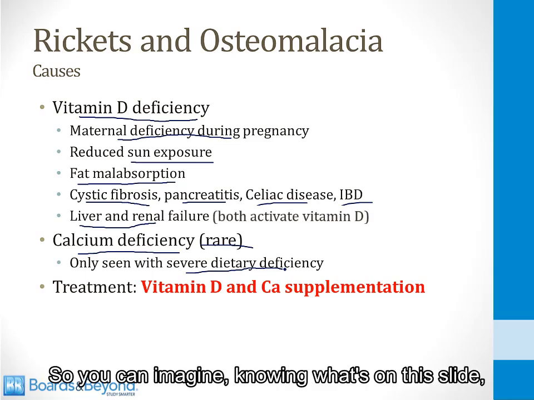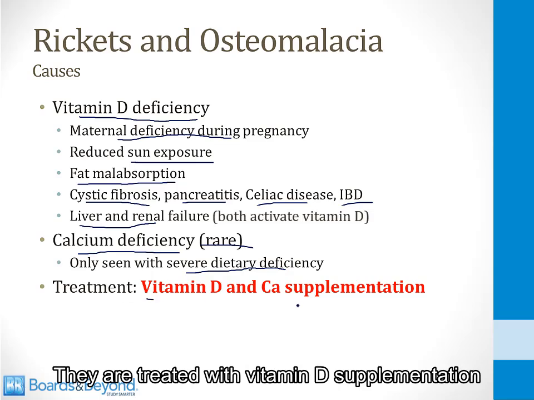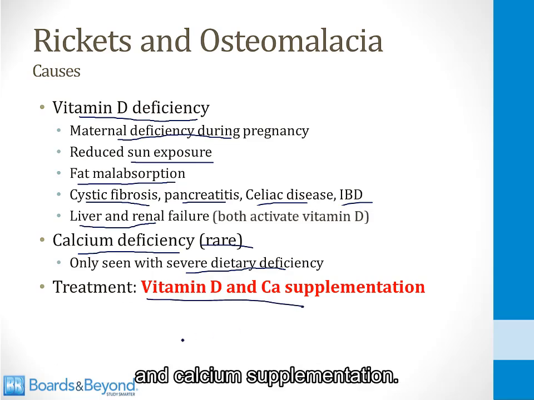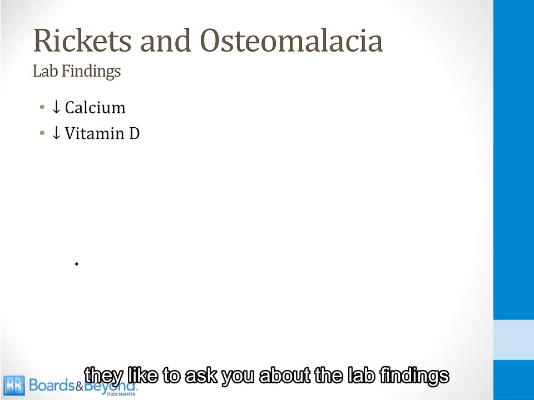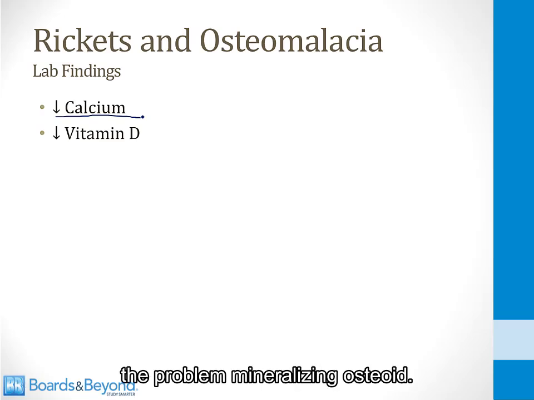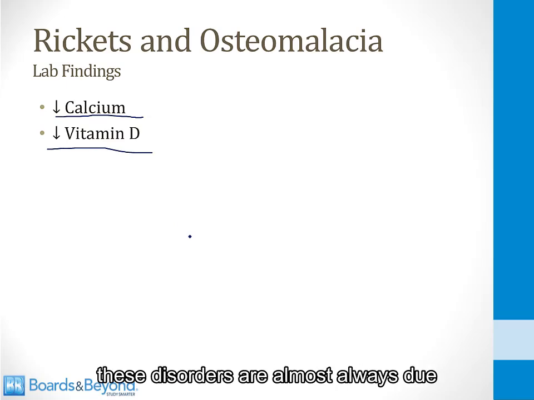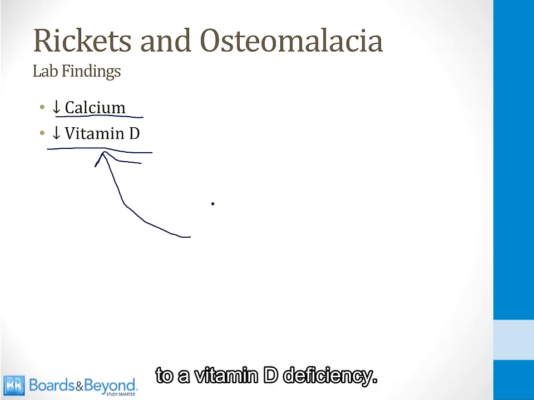So you can imagine, knowing what's on this slide, that the treatment of these disorders is very straightforward. They are treated with vitamin D supplementation and calcium supplementation. On your Step 1 exam, they like to ask you about the lab findings in rickets and osteomalacia. So people with these disorders have low serum calcium levels. Obviously, that's what leads to the problem mineralizing osteoid. And usually they also have a low vitamin D level because, as I told you before, these disorders are almost always due to a vitamin D deficiency.